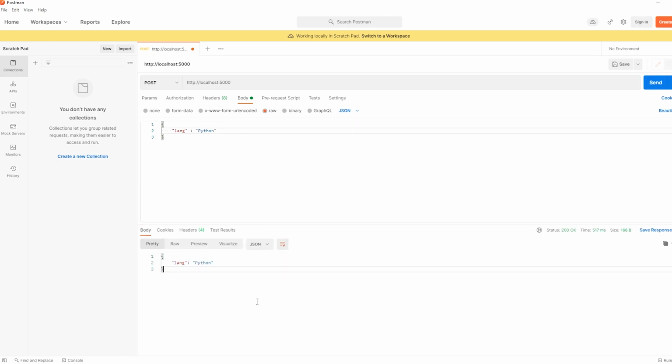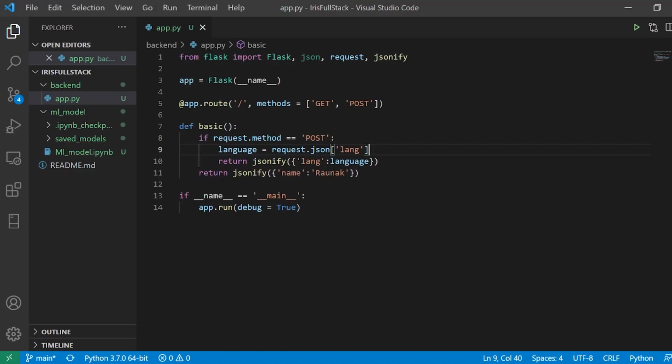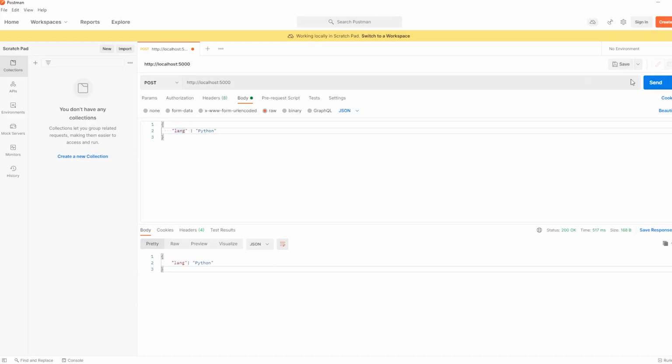It is hitting successfully. So the way it works, I'm posting my data using this lang, and Flask catches that lang over here, and it is going to give us the output. That is one of the ways, or I can just even return the data. So I can say the language is, and after that I can pass my language over here. This is one of the ways you can do it. My server is up and running, and I'll just again press send, and it says the language is Python. So this is the way the REST API works.